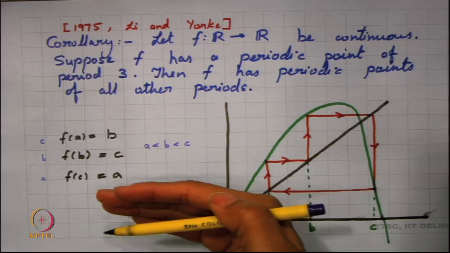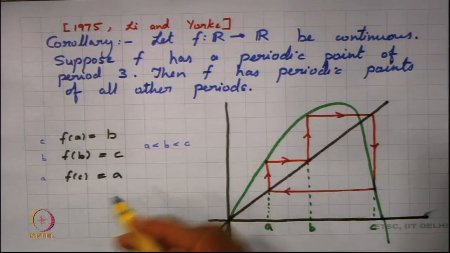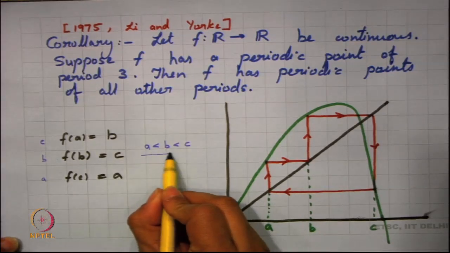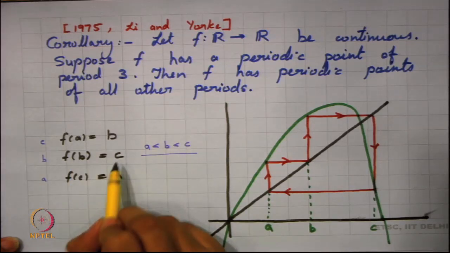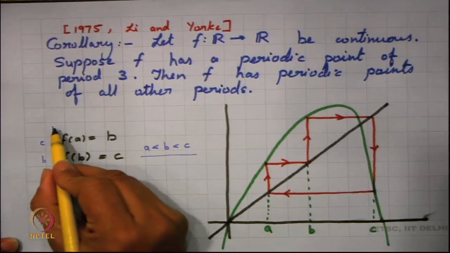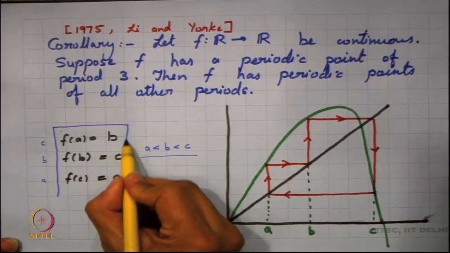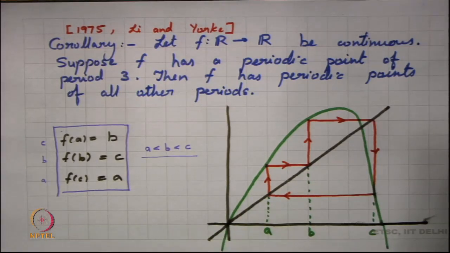The proof would be identical even if you look into the other case, and hence we will try to prove it with this specific case that A is less than B less than C, f of A is B, f of B is C and f of C is equal to A. So, we look into this specific case and we try to prove this corollary, this particular Li-Yorke theorem, in terms of this condition. So, let us now look back into the proof. We will come back to this figure once again, but let us look into this proof.